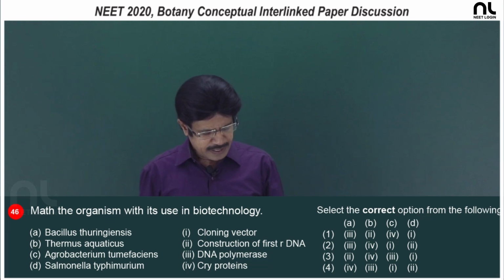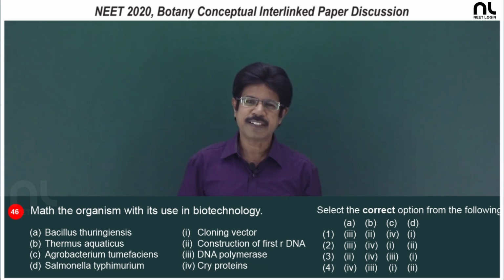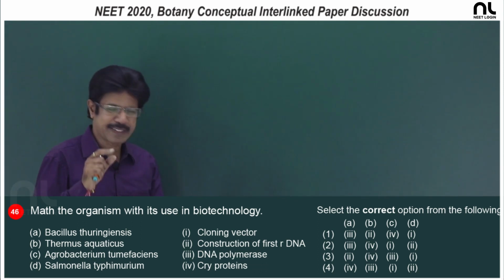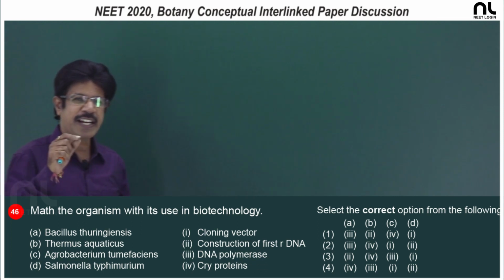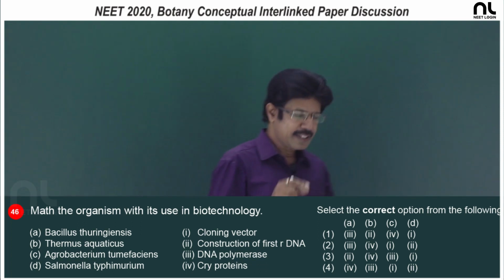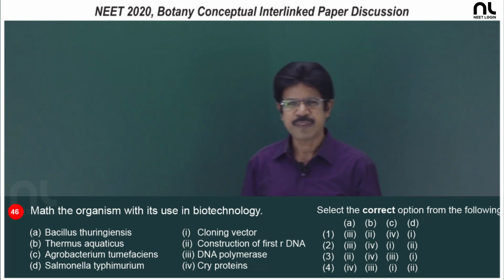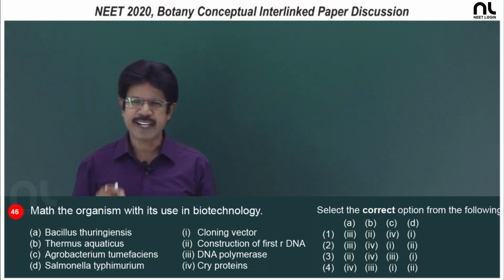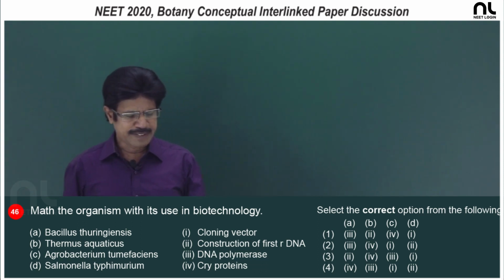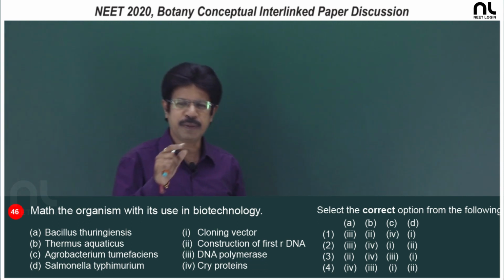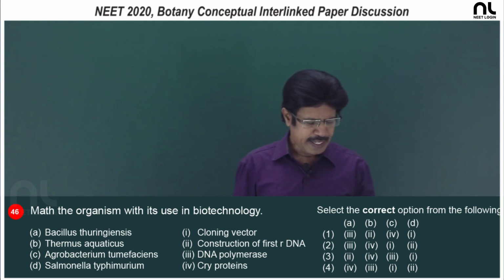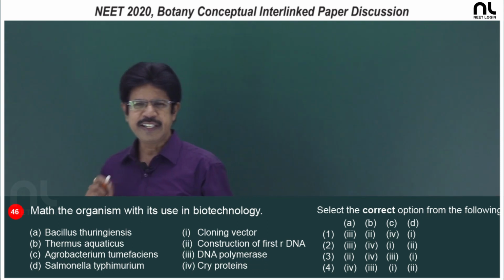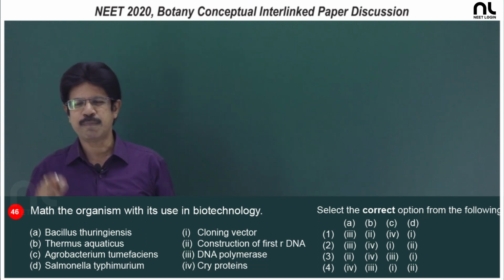Second, B, Thermus aquaticus, a thermophilic organism. The enzyme extracted from this thermophilic organism can withstand the high temperature that induces denaturation of the DNA during polymerase chain reaction. So, Taq polymerase, the enzyme extracted from Thermus aquaticus, acts as the DNA polymerase. C, Agrobacterium tumefaciens, is a pathogen for several dicot plants.